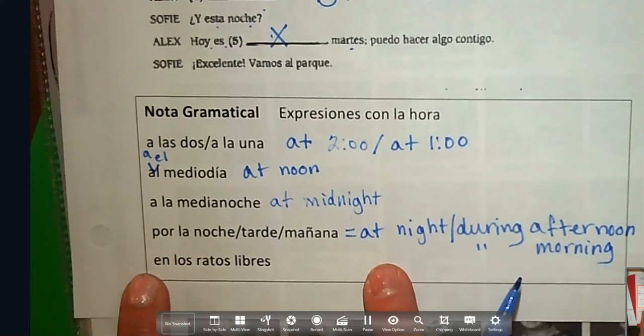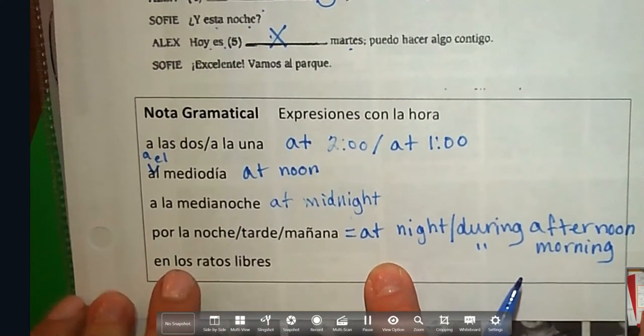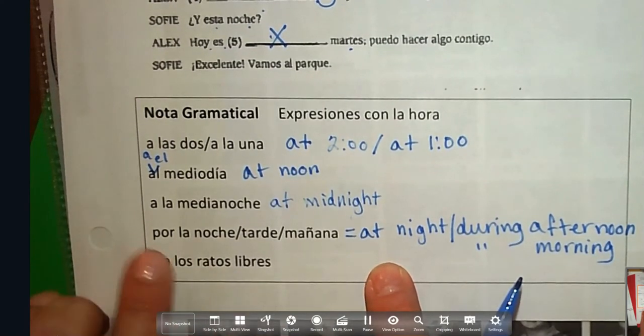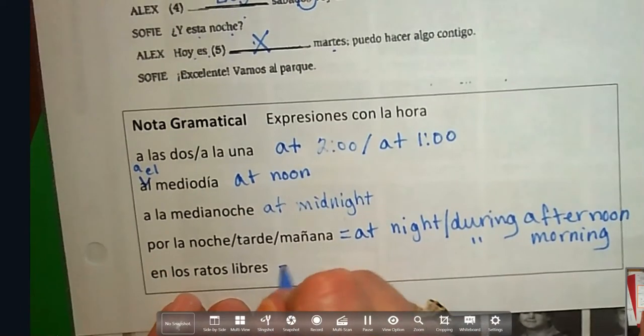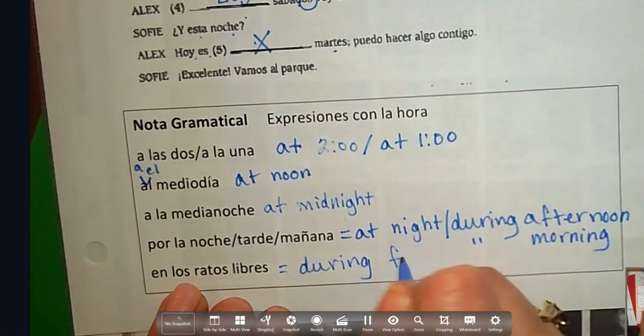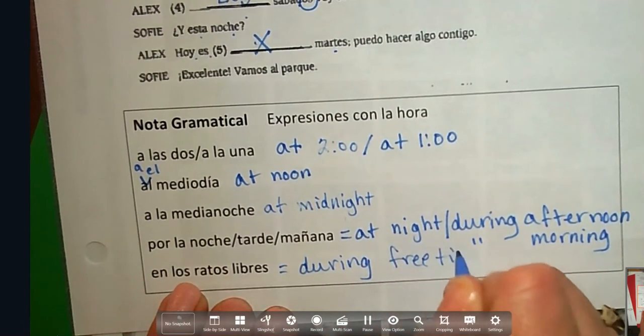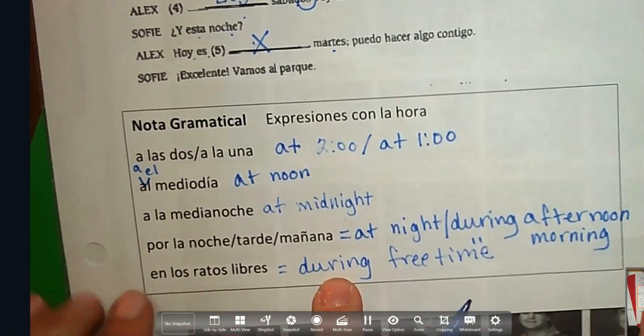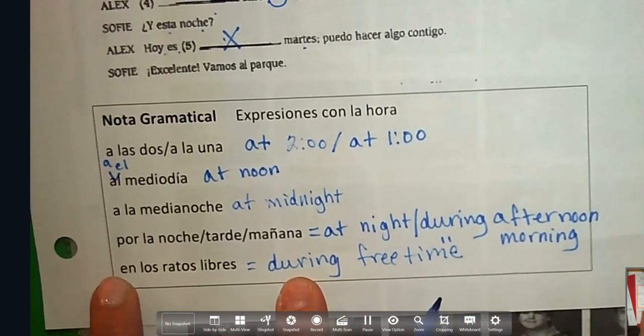And our last one, en los ratos libres. Remember, los ratos libres is free time. So if you want to say something like during free time, we're not going to say during as in a true translation. We'll say in free time.